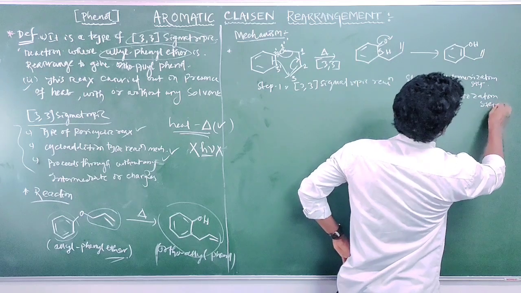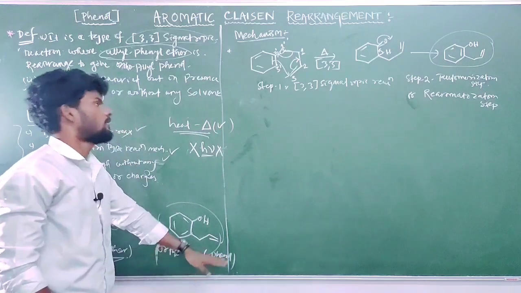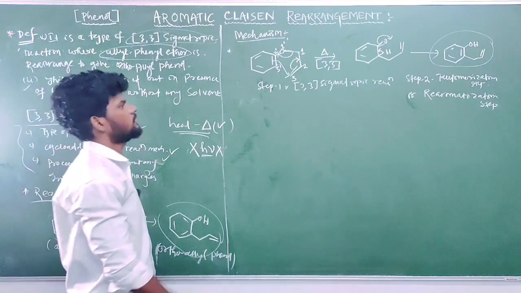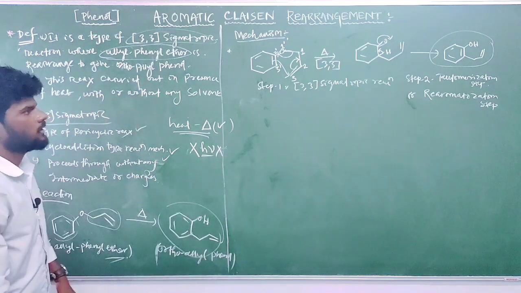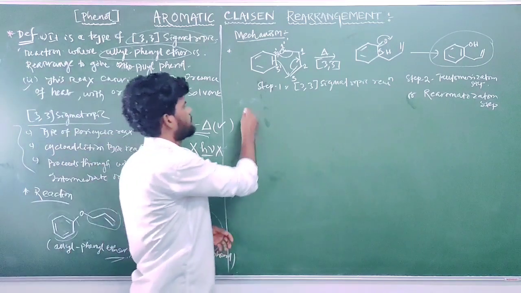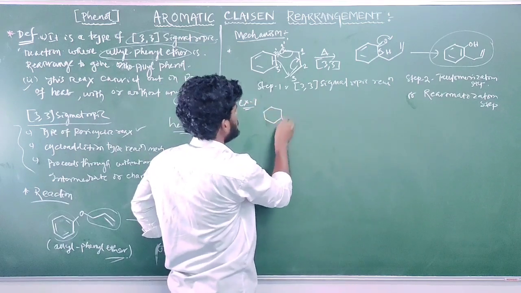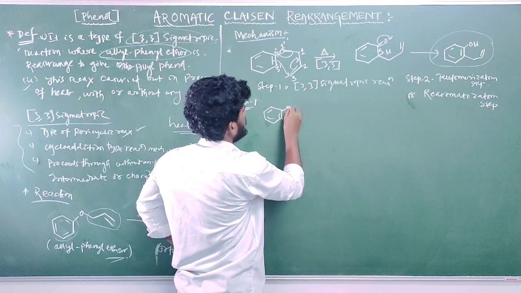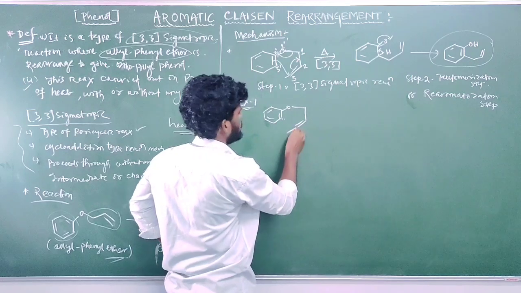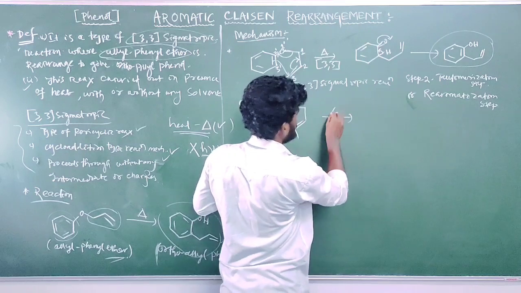So now you got the desired product, that is ortho-allyl phenol. This is the structure of ortho-allyl phenol. So this is a very simple two-step mechanism, without any intermediate. Okay, let's take examples. Example 1. This is the structure given: oxygen, here is one CH3, one CH3. So what will be the product?